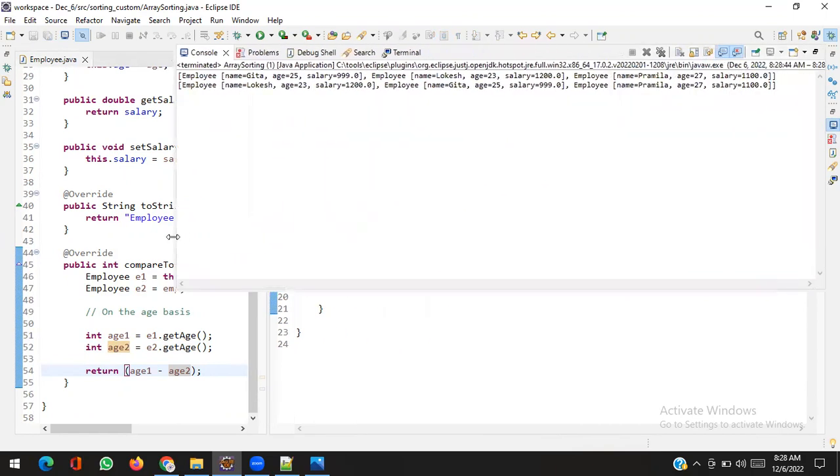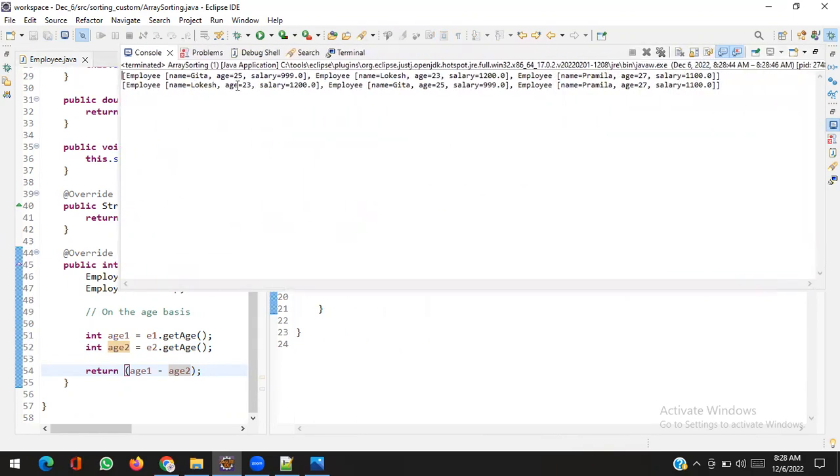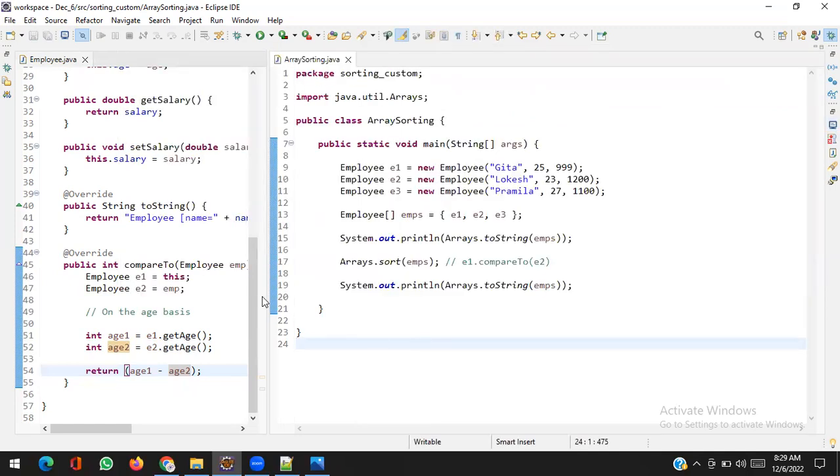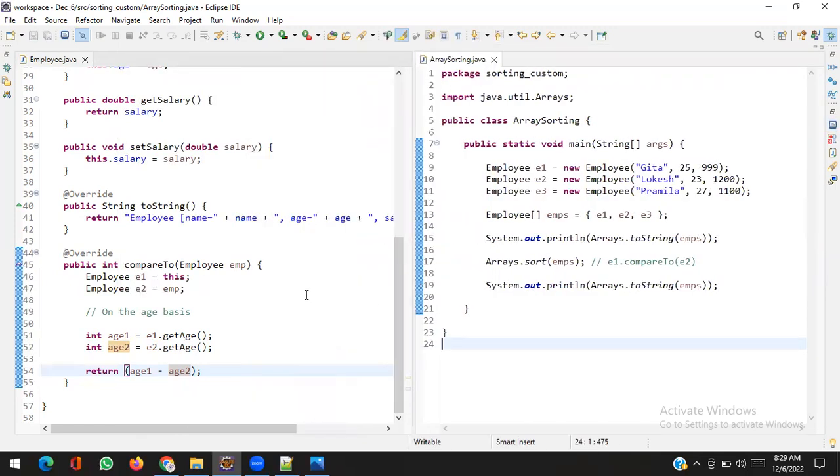First of all, there is no error. And first Lokesh comes here because Lokesh is minimum, then Geeta, then Pramila. Sorting happens or not? Yes. But if somebody asks, no, my dear, I don't want to use age, I want to use salary.